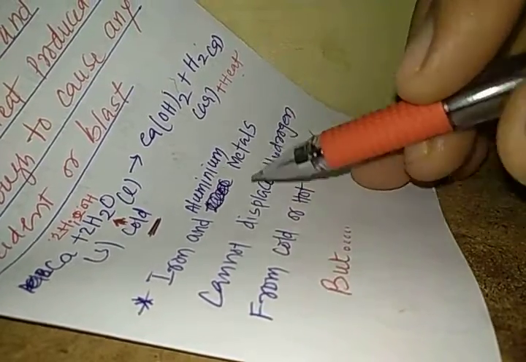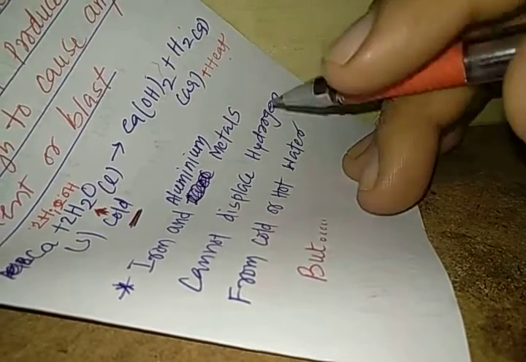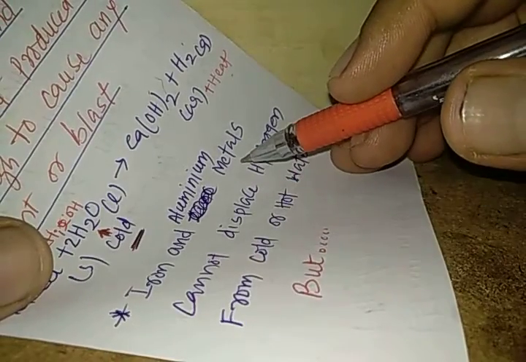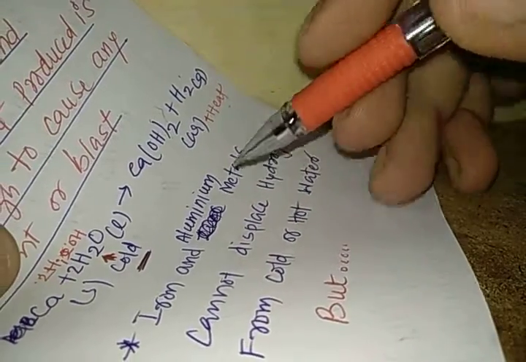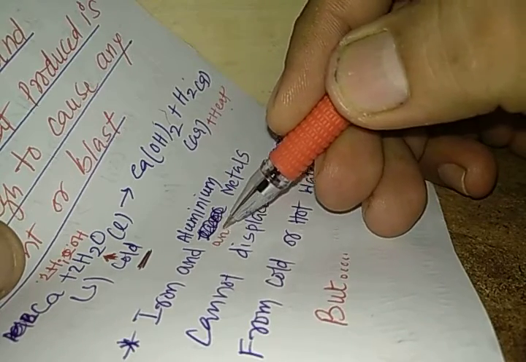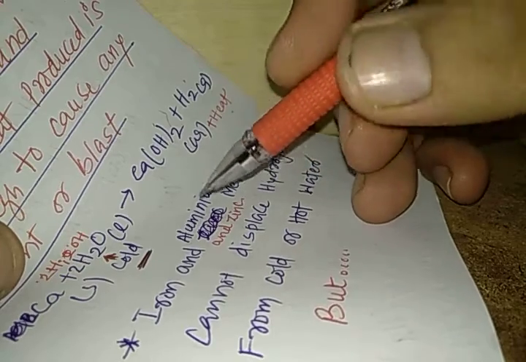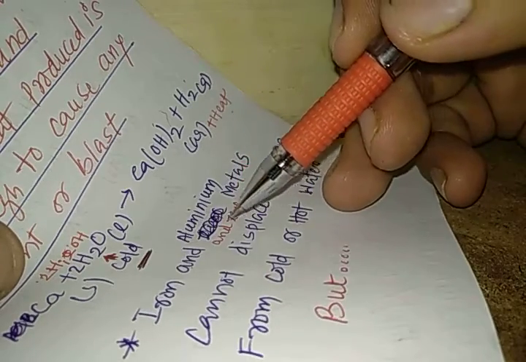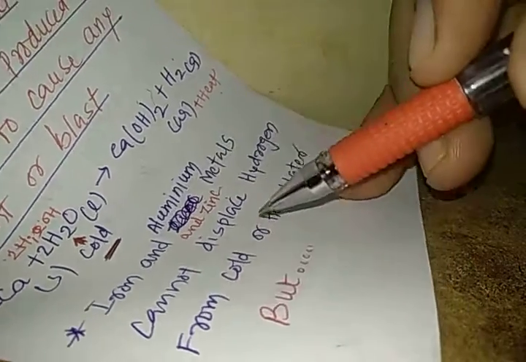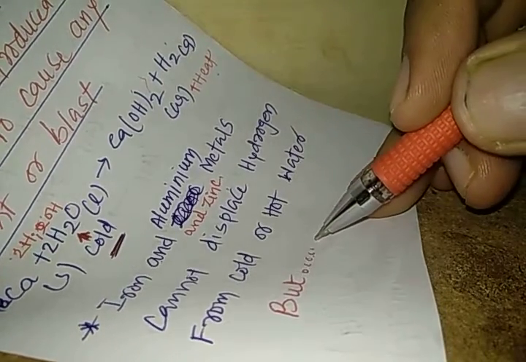Iron and aluminum metals cannot displace hydrogen from cold or hot water. Remember, my dear students, that iron and aluminum metal, or even zinc metal, you can write aluminum and zinc. So, iron, aluminum and zinc metals cannot displace hydrogen from cold or hot water, but what?